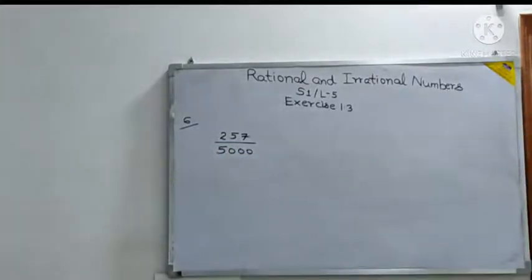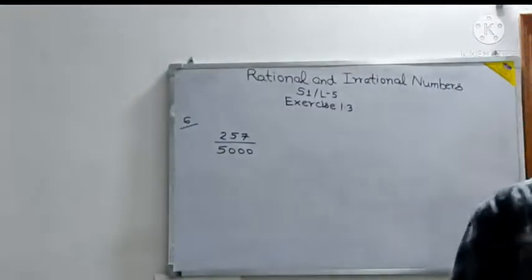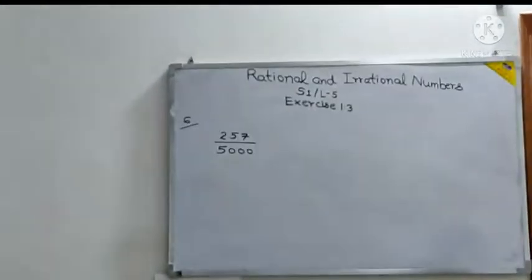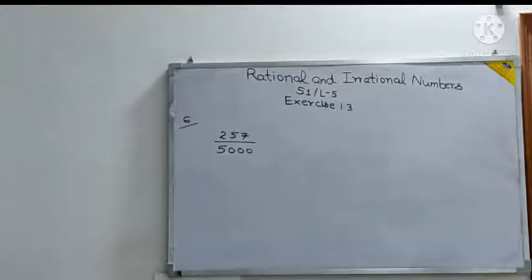Now what are they saying? They are saying to write down the denominator in the form of 2 to the power m into 5 to the power n. If the question tells us this, can we judge something?